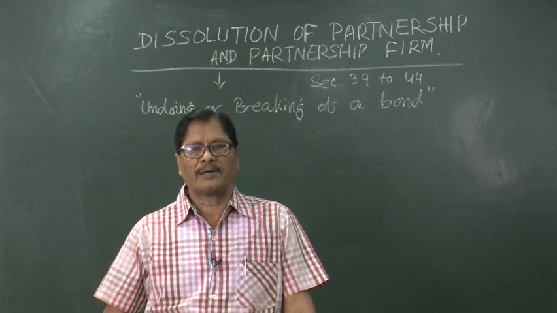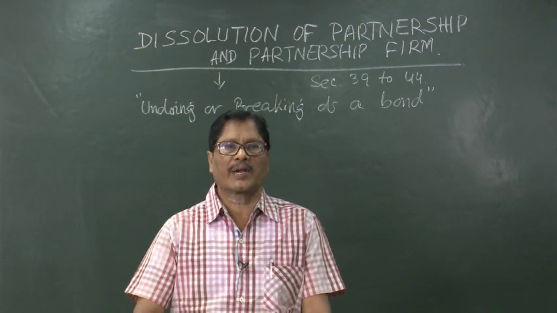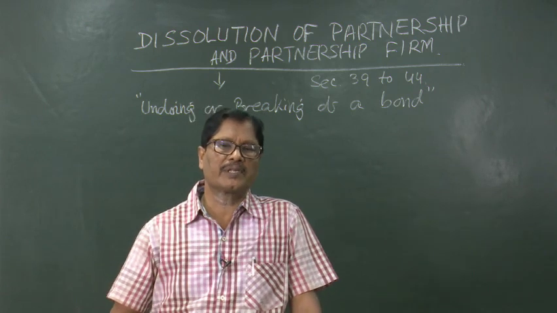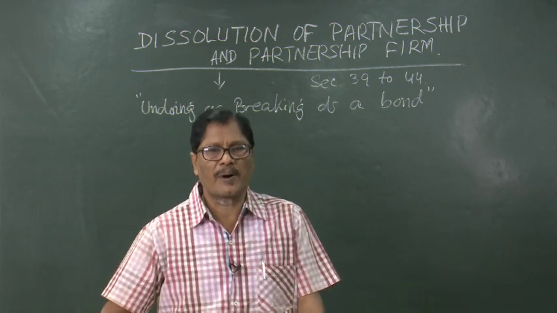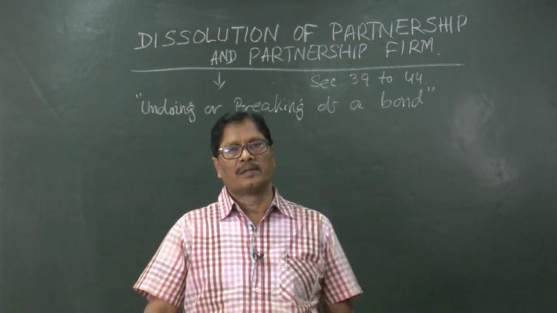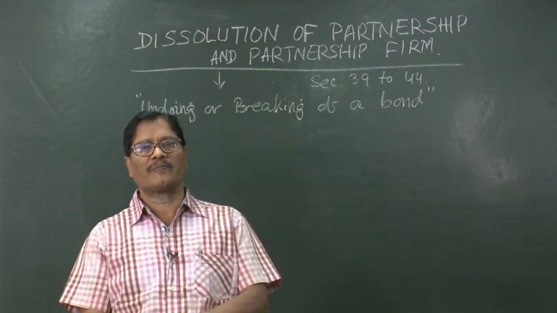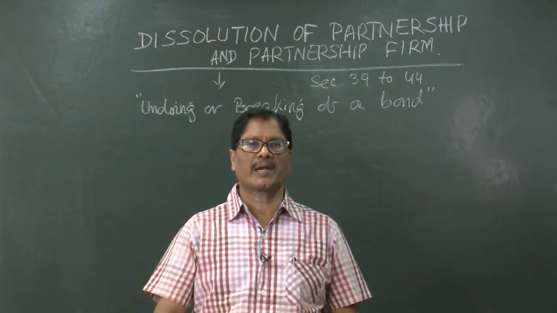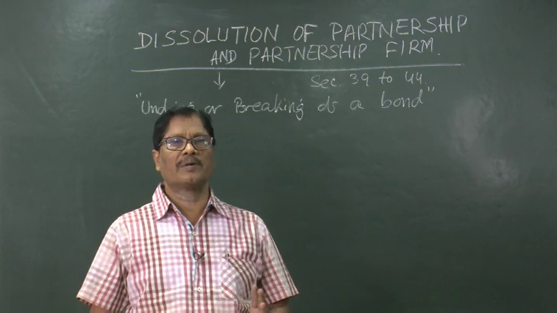But on the other hand, dissolution of partnership firm is something more grave in comparison to the dissolution of partnership. That is because in case of dissolution of partnership, the business continues, but in case of dissolution of partnership firm, the business comes to an end and all the assets are sold away, all the liabilities are paid.